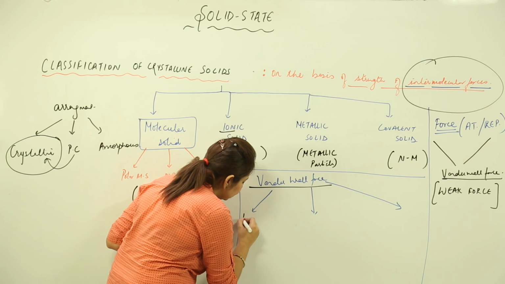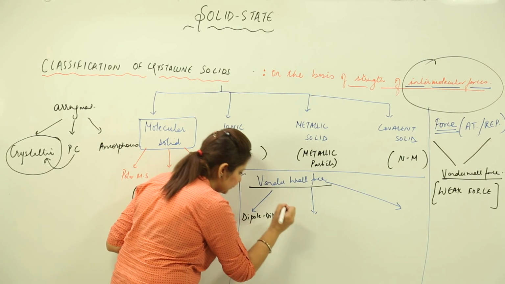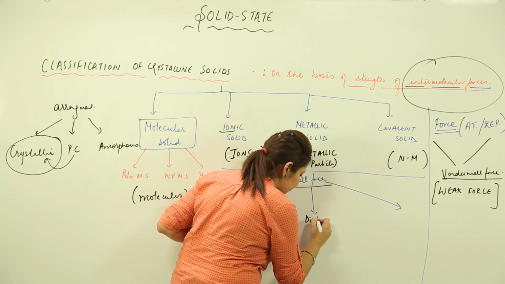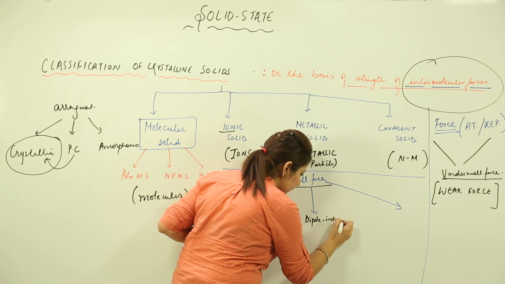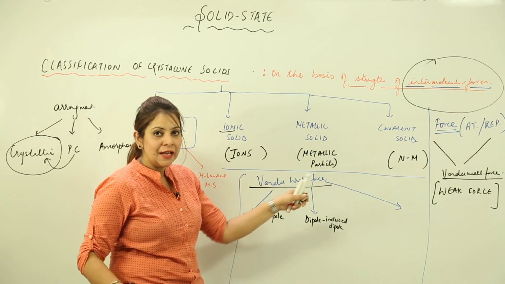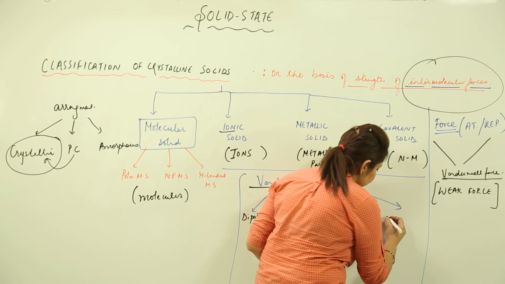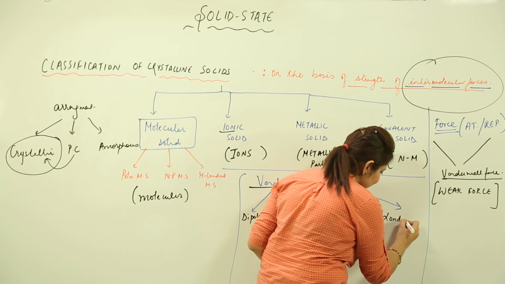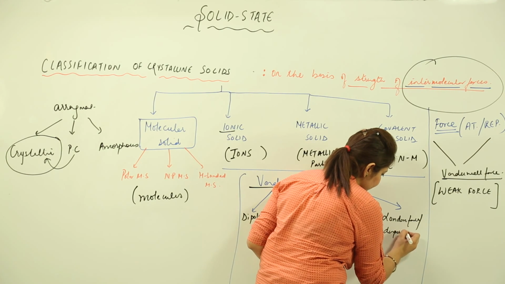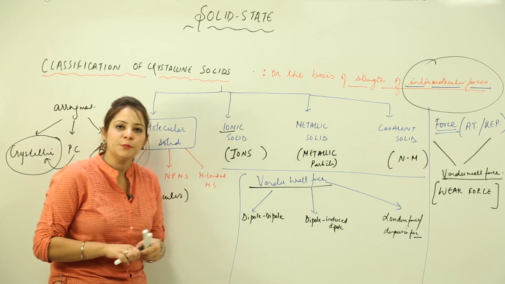One is dipole-dipole force. The other is dipole-induced dipole force. And third, last but not the least, is the London force, also called dispersion force. You can call it by either name, London force or dispersion force.